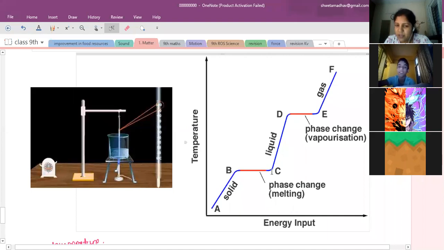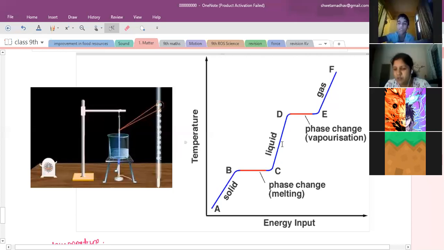Then after supplying heat energy, the liquid at C starts absorbing heat energy and the particles keep moving away from each other. When the temperature reaches D, the liquid starts converting into vapors. At point D the substance is in liquid state, but the temperature remains constant.